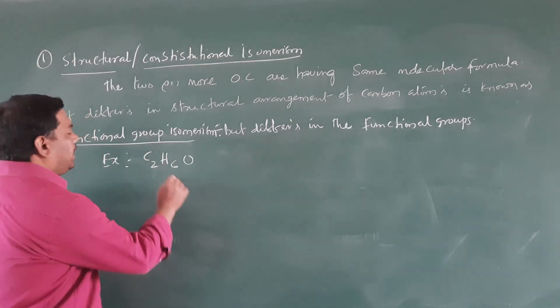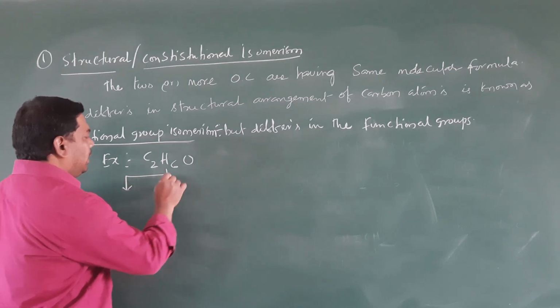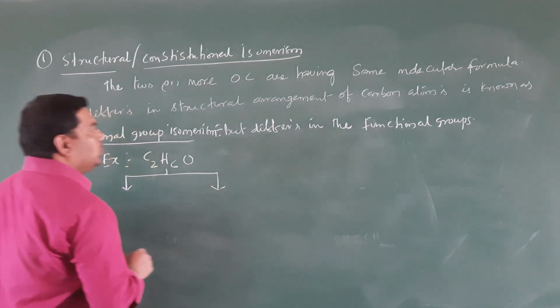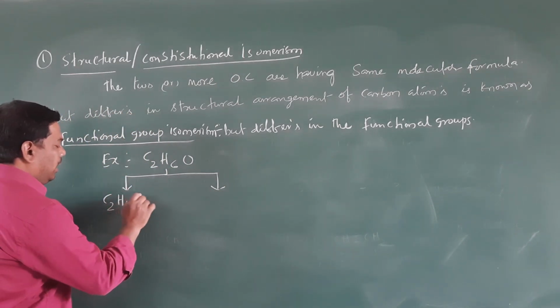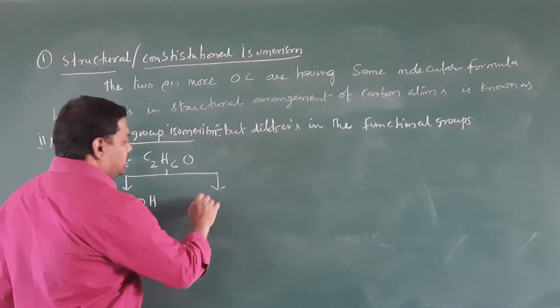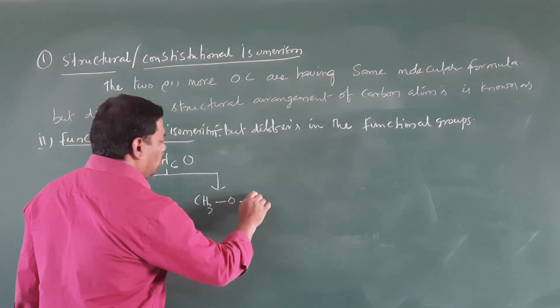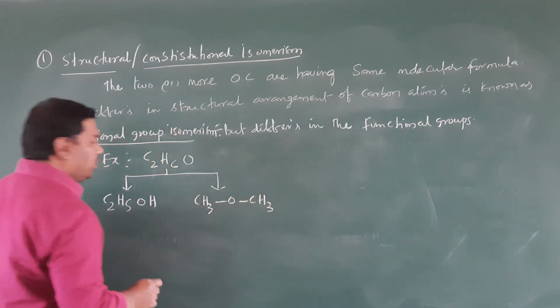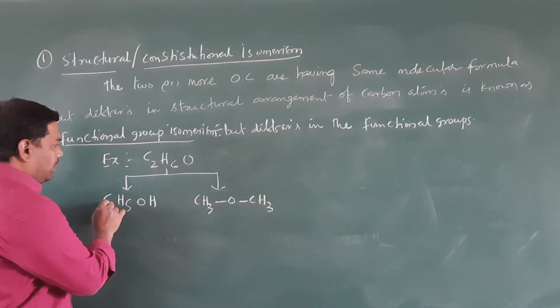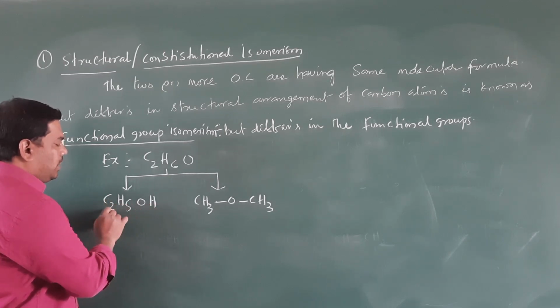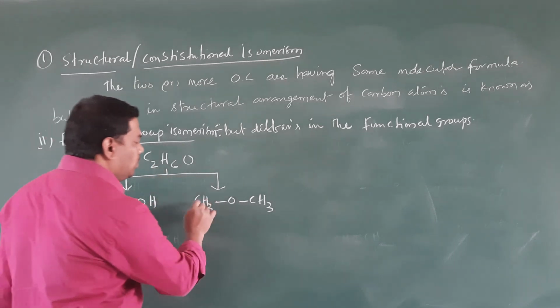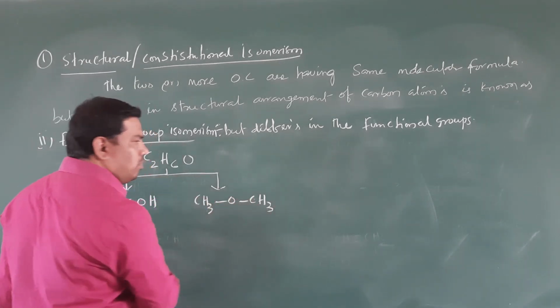Right. So I will take an example, that is C2H6O. Okay, right. This molecular formula can be written in 2 functional group forms, that is C2H5OH and CH3OCH3. Clear? Here you can see 2 carbon atoms, 5 plus 1 is 6 hydrogen atoms, and O. Here also 2 carbon atoms, 6 hydrogen atoms, 1 oxygen atom.